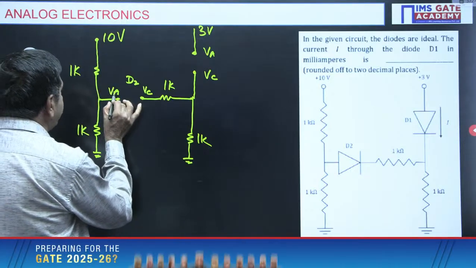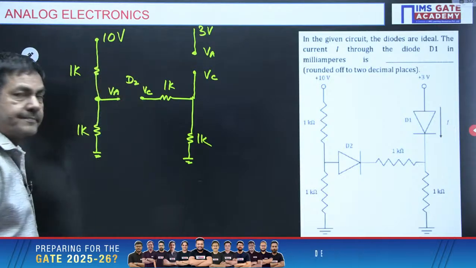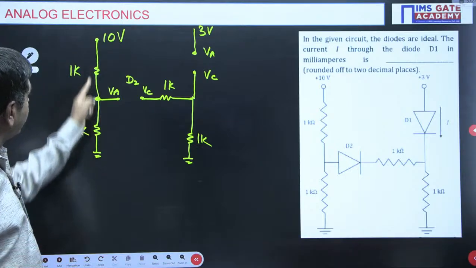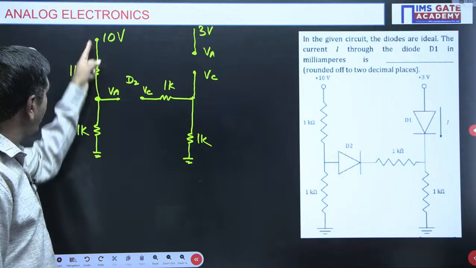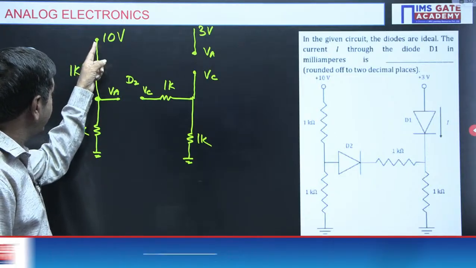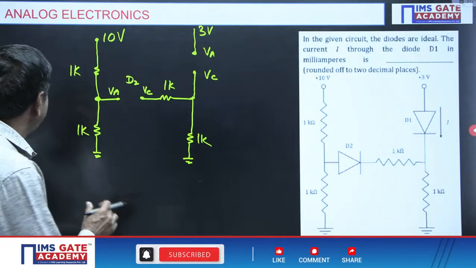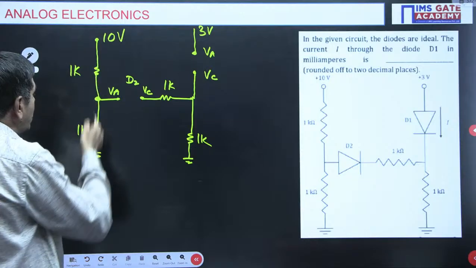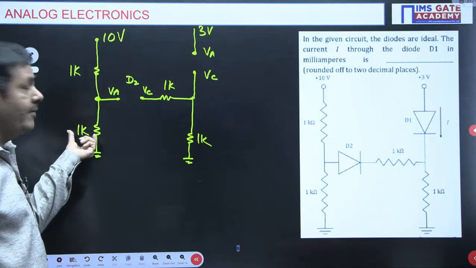What is this VA? This voltage is nothing but this node voltage itself. In this case, the circuit is connected with 10 volts. Is any current passing through this wire or not? 100% it passes across 1K and 1K, and there is some drop across each. Since these two resistors are the same, the voltage across this 1K is 5 volts.